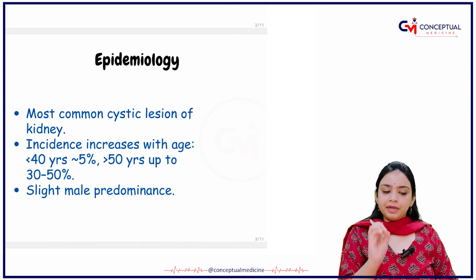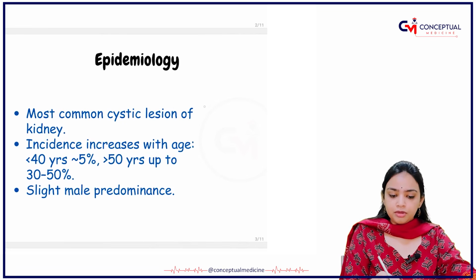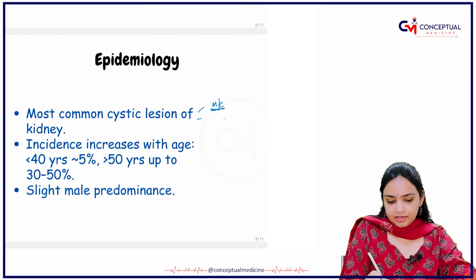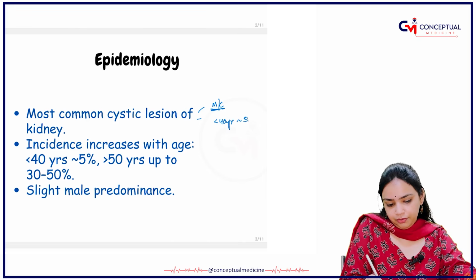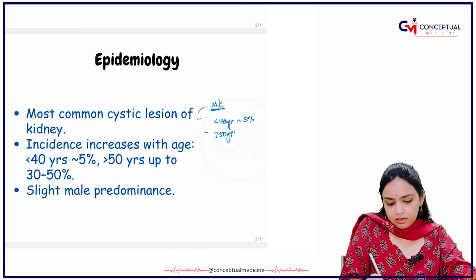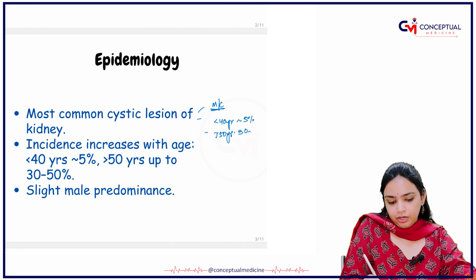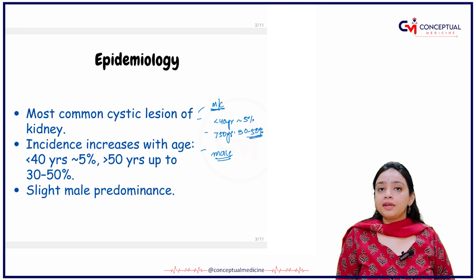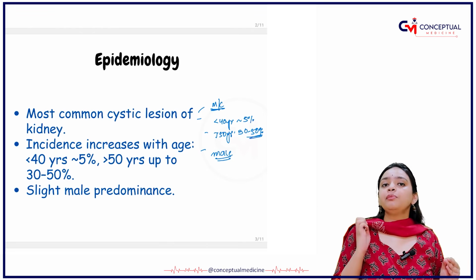If I talk about the epidemiology, it is the most common cystic lesion of the kidney. In those less than 40 years, the incidence is about 5%. If the age is more than 50 years, the incidence is about 30 to 50%, and it is mainly male dominant. Just like we live in a male dominant society, the simple cyst is also male dominant.